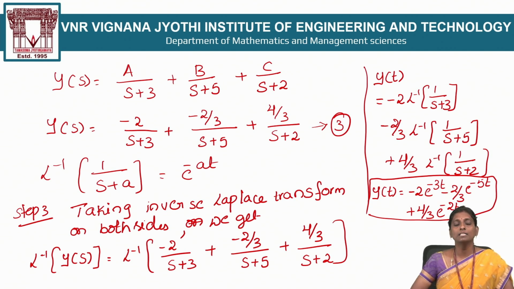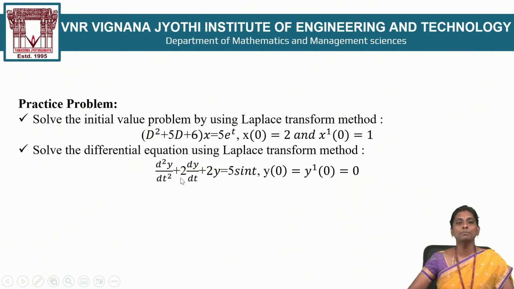Solve that algebraic equation, converting unknown function to known functions of Laplace transform. Step number 3 is taking inverse Laplace transform on both sides, writing the formulas related to inverse Laplace transform and finding the solution of the given differential equation. This is the final step. In a similar manner, practice these problems and it becomes more clear.